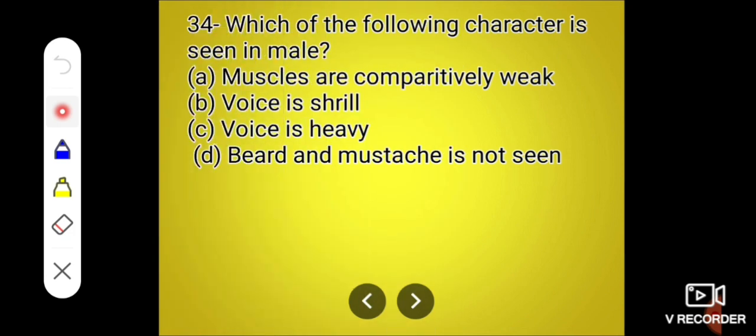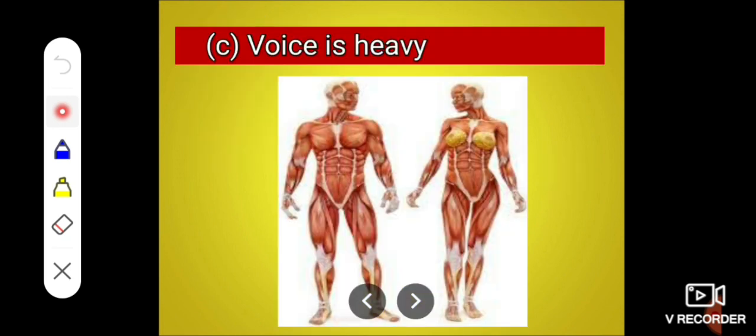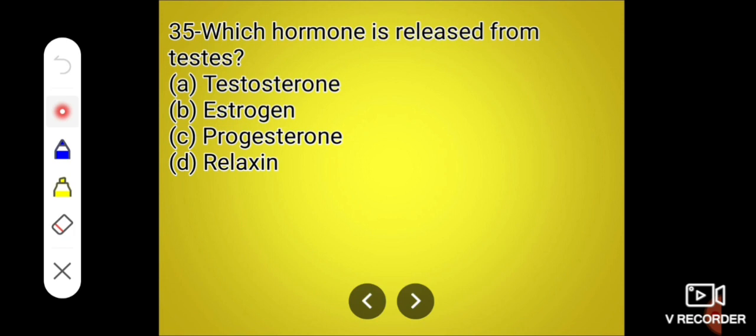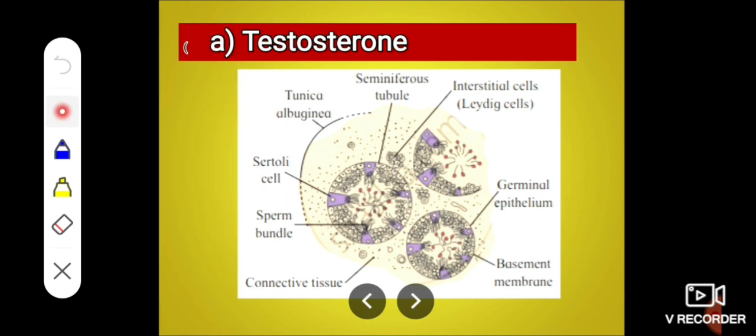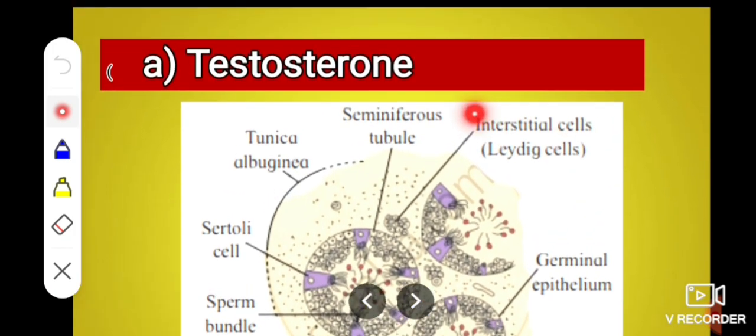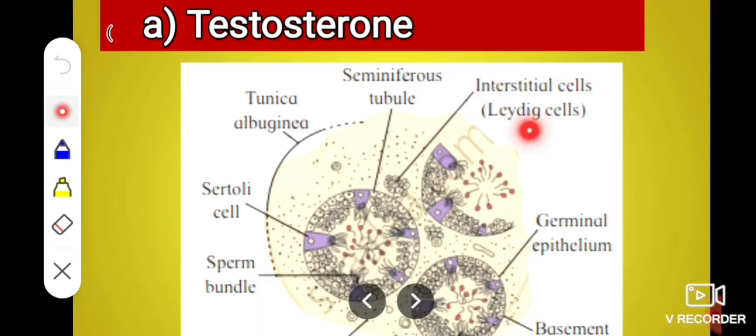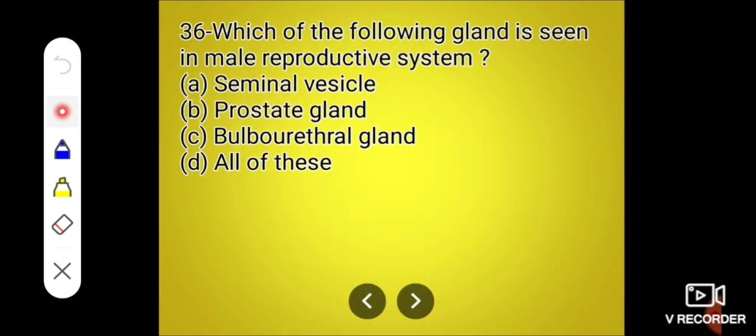Which of the following characters is seen in male? Muscles are comparatively weak, voice is shrill, voice is heavy, beard and mustache is not seen. Voice is heavy, not shrill, and muscles are powerful in male. Which hormone is released from testes? Answer is testosterone. And who secretes testosterone? That is interstitial cell or Leydig cell. They secrete testosterone.